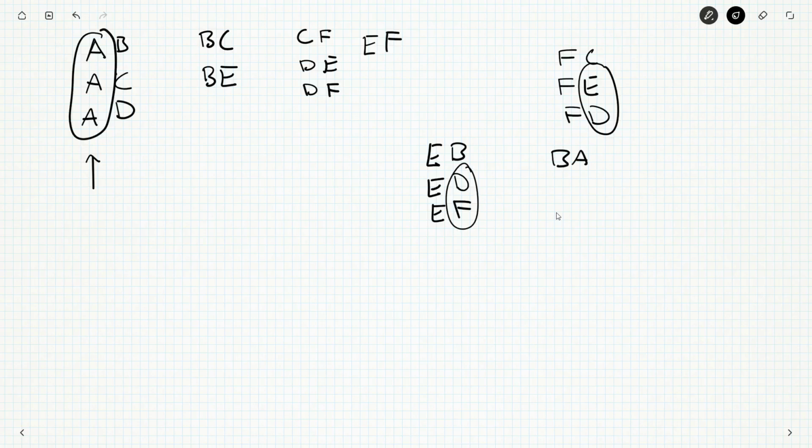From B's perspective, we've got BA, BC, and BE, and A and C play. So no matter what team I pick, two of its opponents play each other. Because D plays A, E, and F, and E and F play each other. Okay. So it doesn't matter which team I'm looking at.